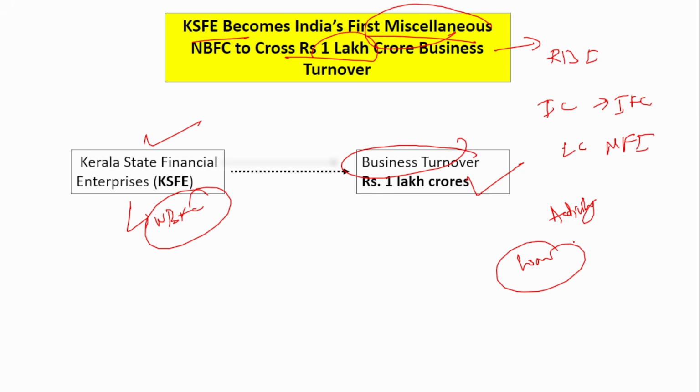If the majority of the loan activity is in infrastructure, then it is considered as an IFC. Investment securities and all, it will be considered as an investment company. Depending upon that, they are classified into various categories. But for miscellaneous, it is very difficult to put them into a particular category because they are doing multiple businesses. The majority share is in multiple businesses, not just one particular business. That is why they are termed miscellaneous NBFC.